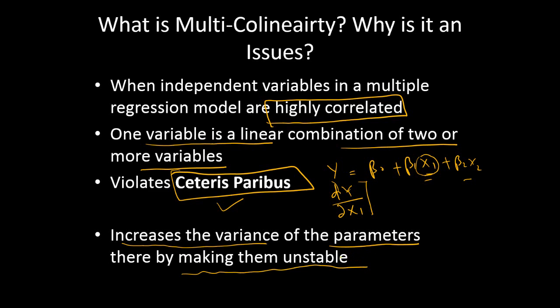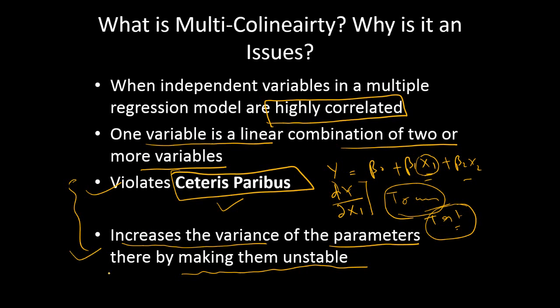A slight change in the sample, for example when you use your data in a test data set, can change them. As you know, in any model we start with a training data set, and we also use a test or validation data set. If you have high correlation or the problem of multicollinearity, it's going to work well in the training data set and give you a good prediction, but it's not going to work properly in a test data set. So these are the two issues that we are going to face. It violates ceteris paribus, and it also sometimes gives wrong predictions on out-of-sample data.